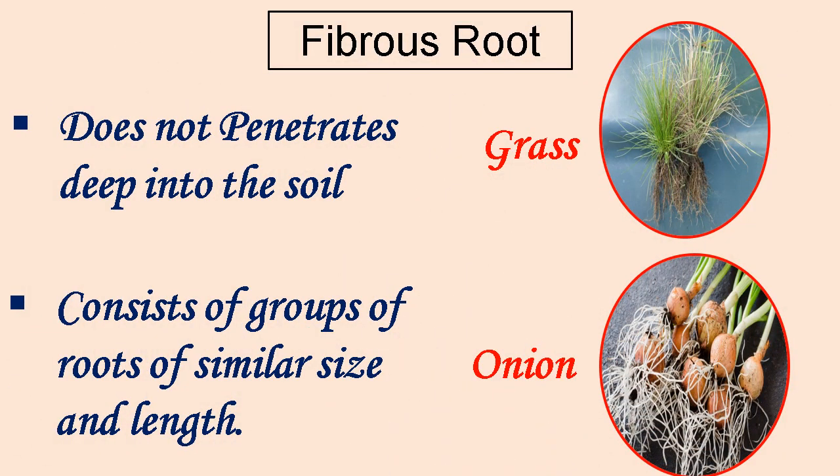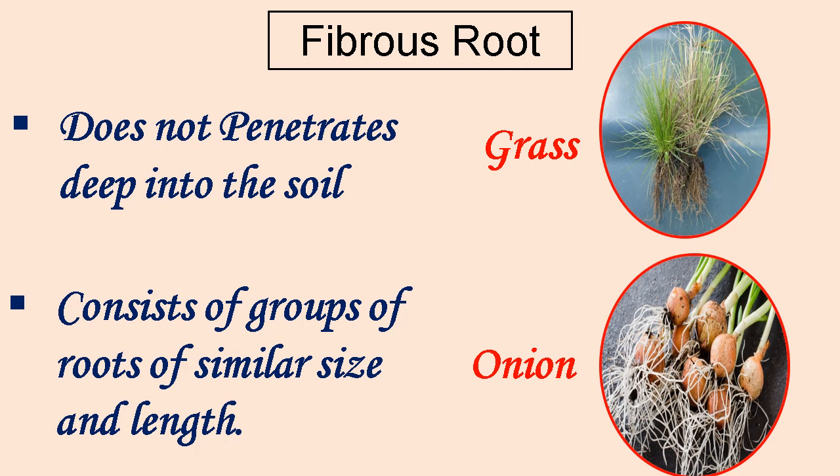Let us learn more about fibrous root. A fibrous root is a root that consists of groups of roots of similar size and length. They do not penetrate as deeply into the soil as a taproot does, but rather create a thick network of roots that are good at holding the soil together and hence help to prevent soil erosion.